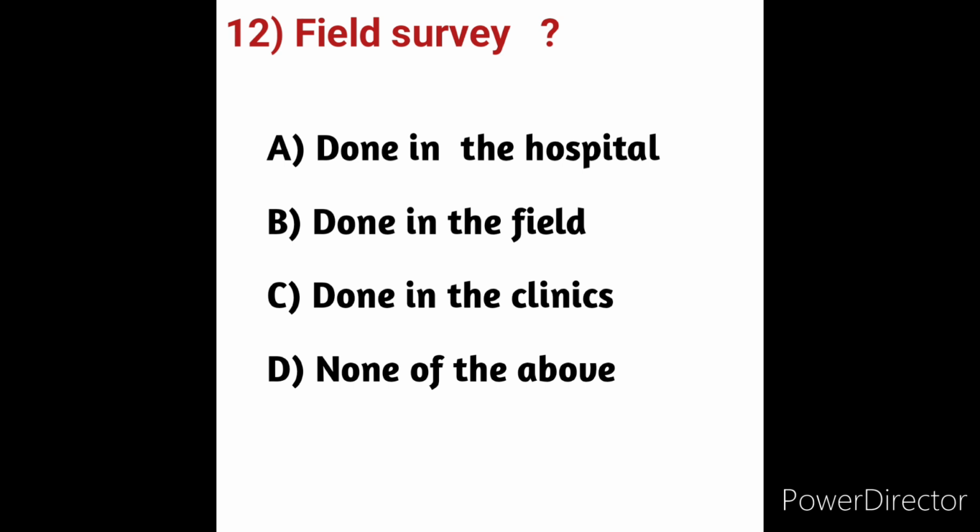These include secondary information, including maps and other data, field observation, and data generated by interviewing people through questionnaires. Field surveys allow research teams to collect data through in-person interviews.